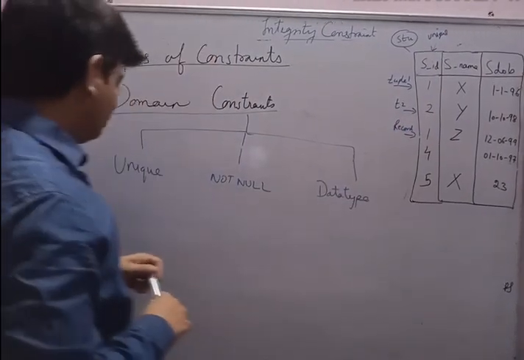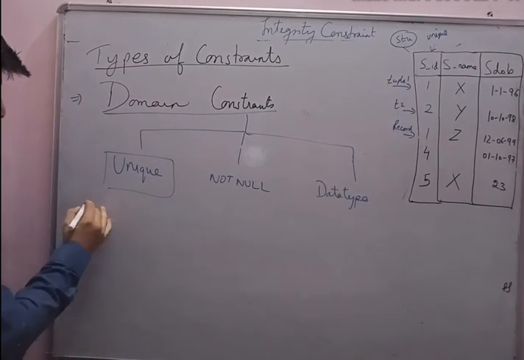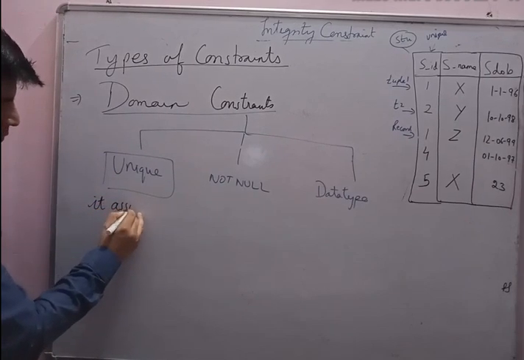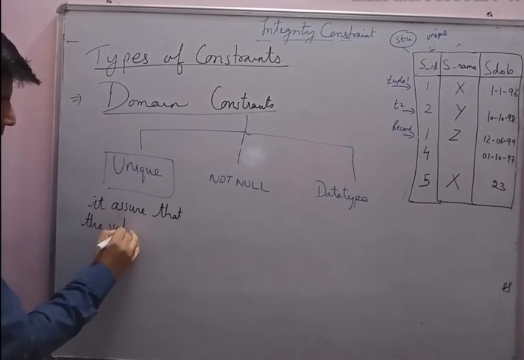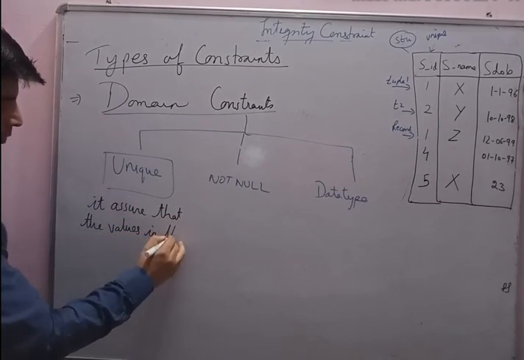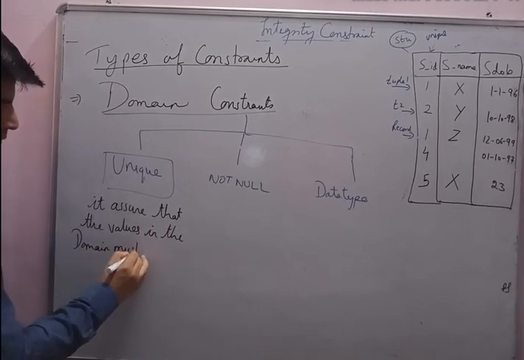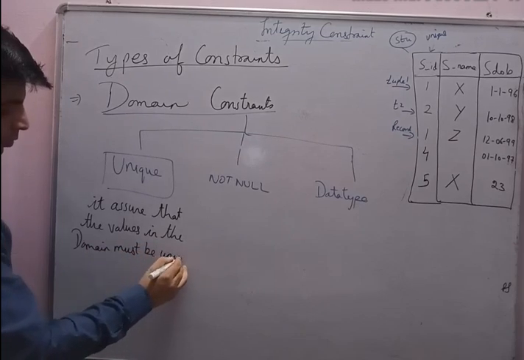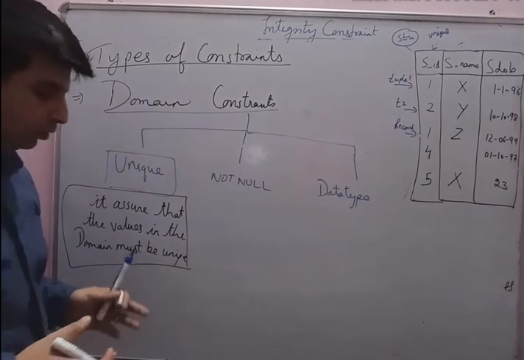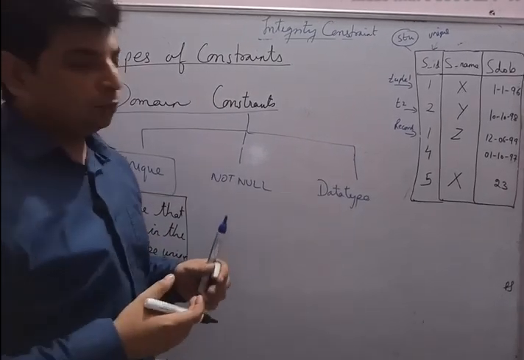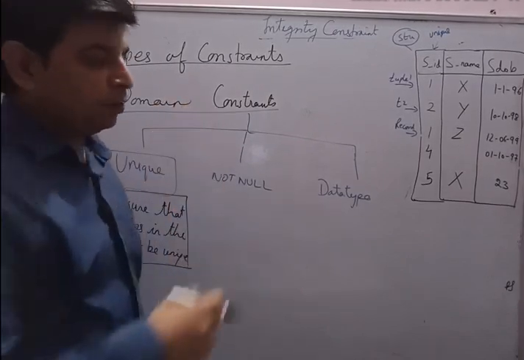So what is a unique constraint? Unique constraint assures that the values in the domain must be unique. Okay, so I have to put this constraint to make sure that if I want different, distinct values in the column, then I will put this domain constraint onto that particular column.